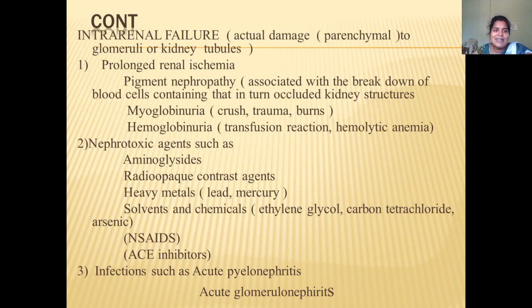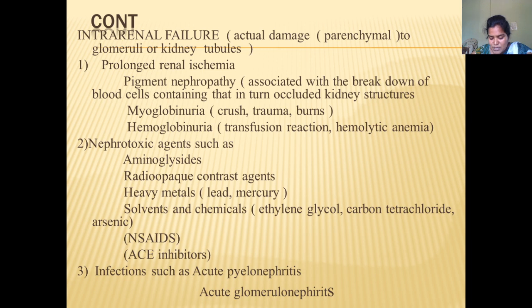Now we come to intrarenal failure. In intrarenal failure, there will be actual damage to the glomeruli or kidney tubules. How does it occur? Because of prolonged renal ischemia. Why does ischemia occur?